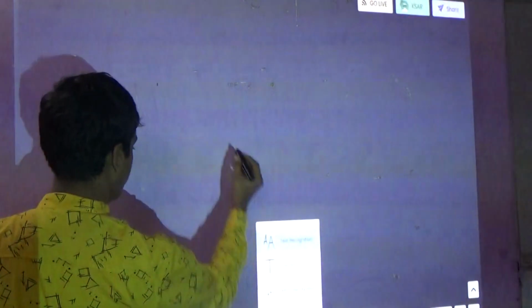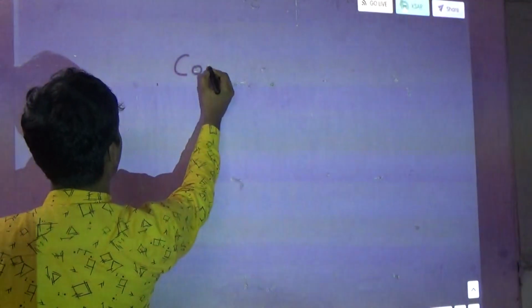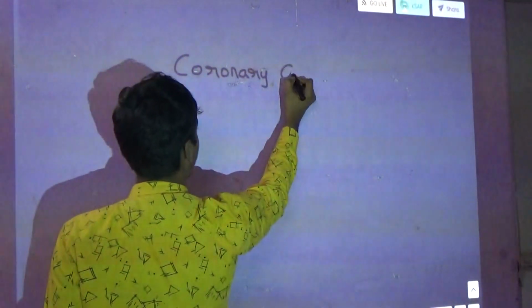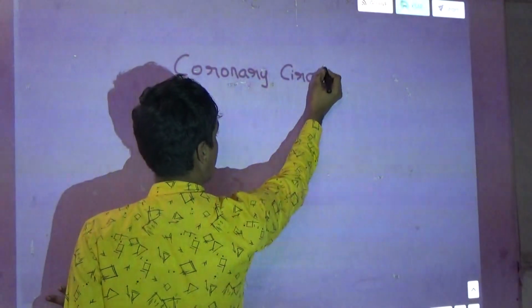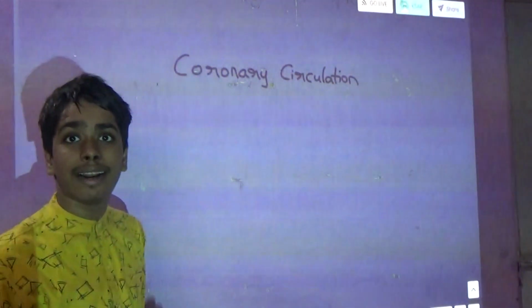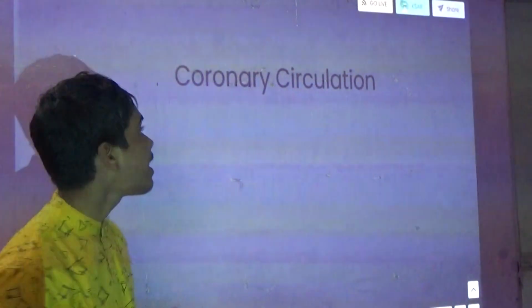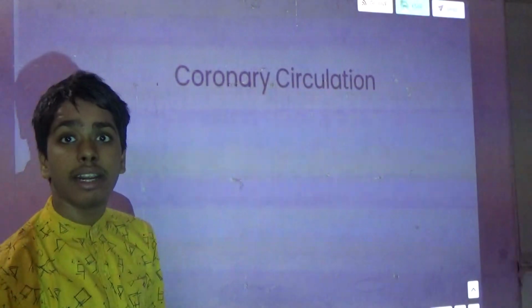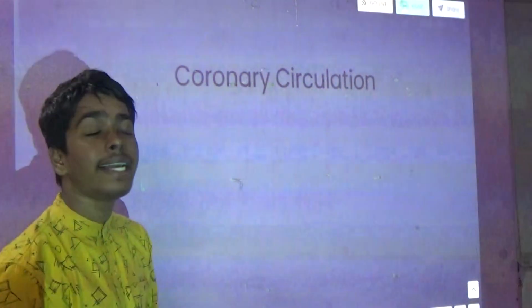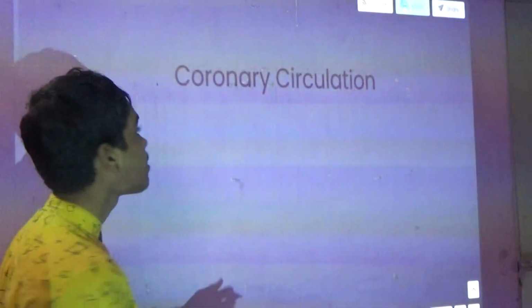Coronary circulation. Coronary circulation takes blood from the cardiac musculature and gives blood to the cardiac musculature.